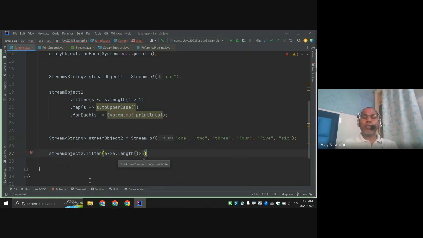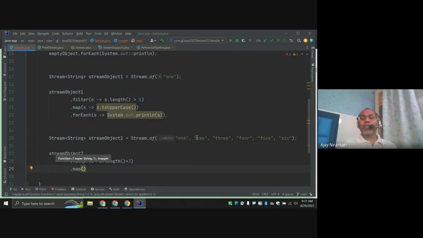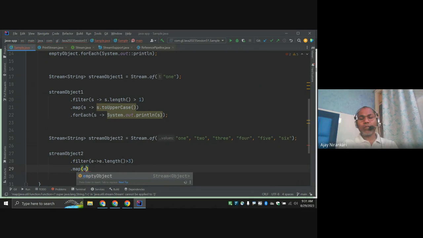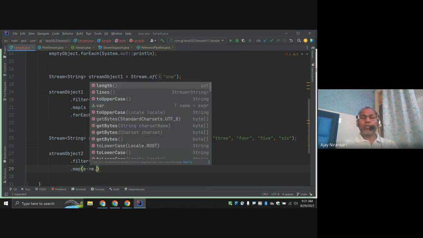This is the filtering you do, and here you say let's map. Here I don't want to print all the numbers, I just want to print the numbers 2, 3, 4, not like a 2 uppercase, 2 lowercase, right? So I say map, whatever the element, element dot length.